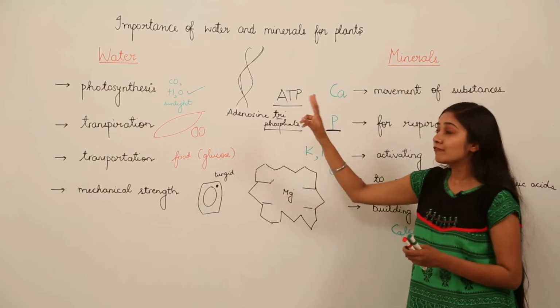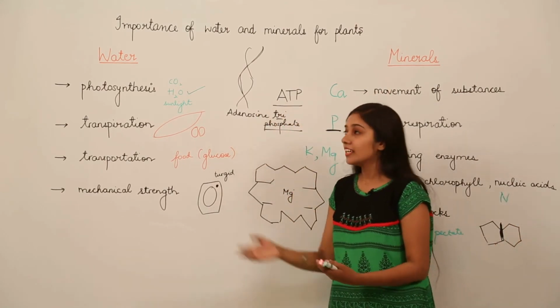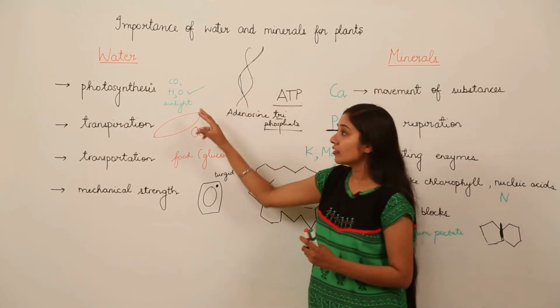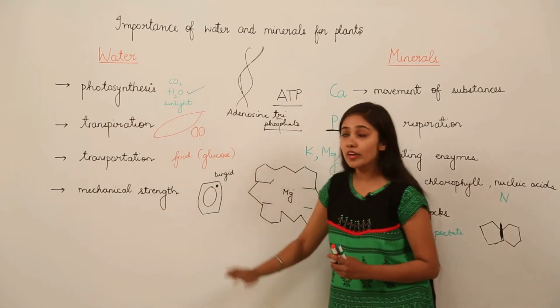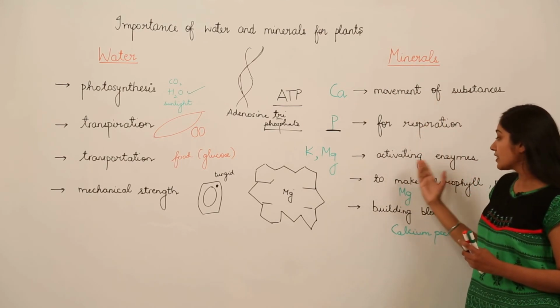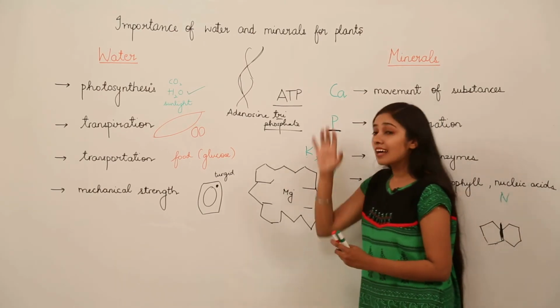Why? Because if water and minerals are not there, there will be no plants actually. So these are important, water and minerals, and you all can now recall photosynthesis, transpiration, transportation, mechanical strength. In case of minerals, we have movement of substances, respiration, activating enzymes, making chlorophyll, nucleic acid, and the building blocks. So this is how you can recall.